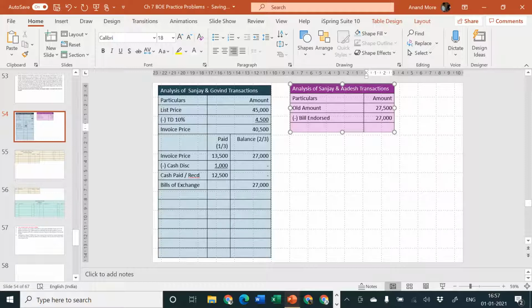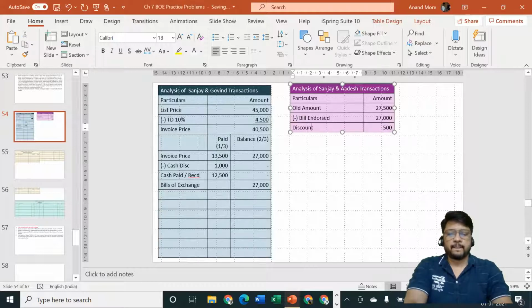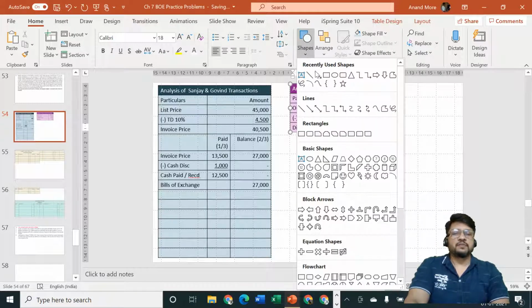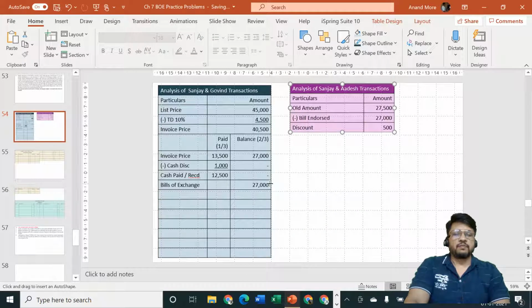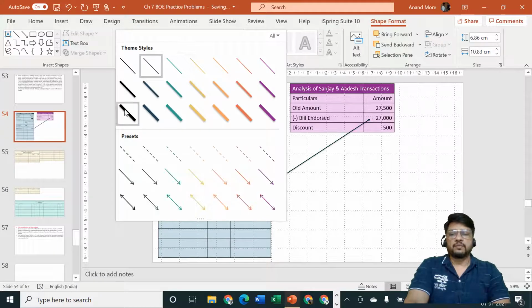That means discount in the books of Sanjay will be called discount received, and in the books of Adesh it will be called discount allowed. So I'll specify this is considered as your discount. Amount is rupees 500. This bill of rupees 27,000 will be transferred or endorsed in favor of Adesh at rupees 27,000. I hope it is clear to all of you.